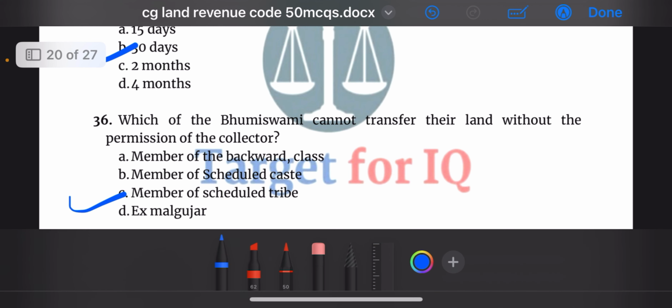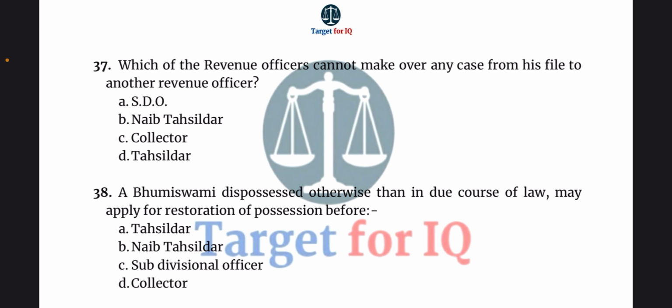Member of scheduled tribe. Next question, which of the revenue officers cannot make over any case from his file to another revenue officer? The options are A. SDO, B. Naib Tahsildar, C. Collector, or D. Tahsildar. The correct answer is option B.